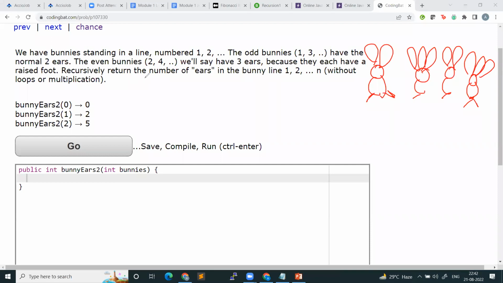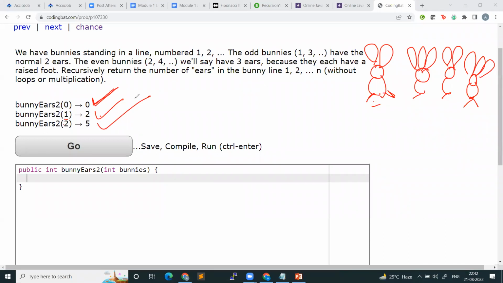So now what you have to do is tell me the total number of ears that n bunnies have. So bunnyEars of 0: if there are 0 bunnies, you have 0 ears, right? If there is only 1 bunny, you have 2 ears. If there are 2 bunnies, then 2 plus 3 is 5. So you have to return 5.